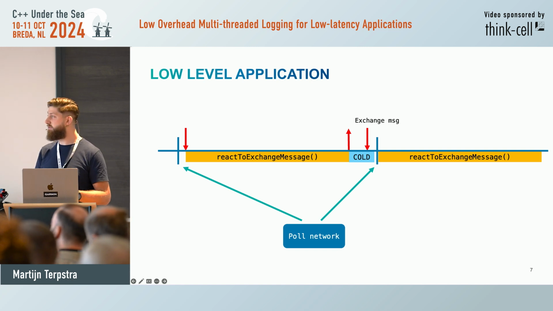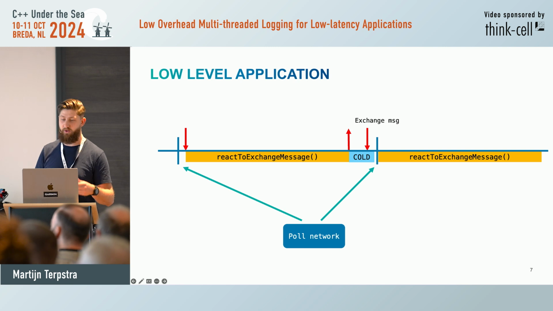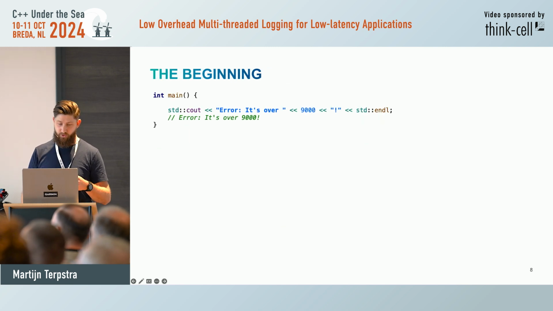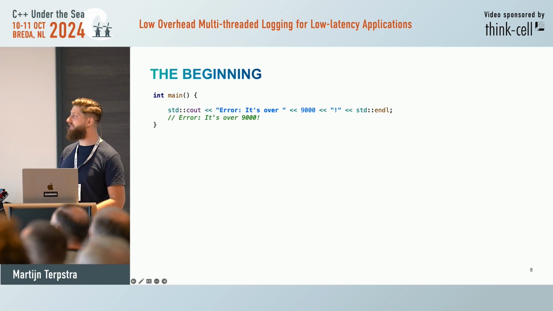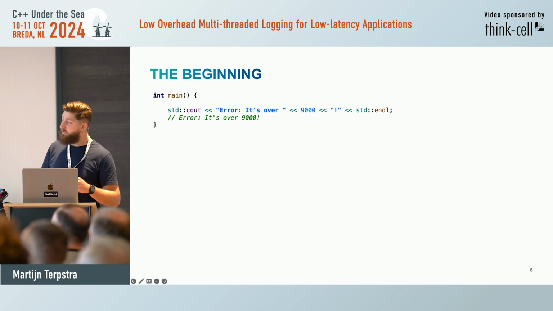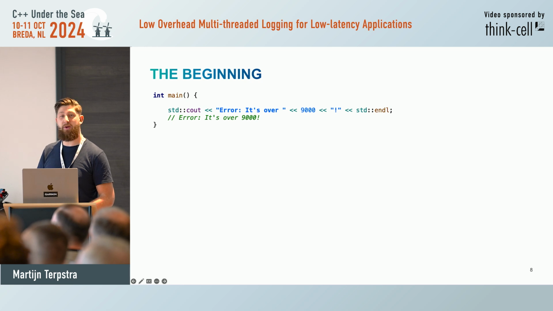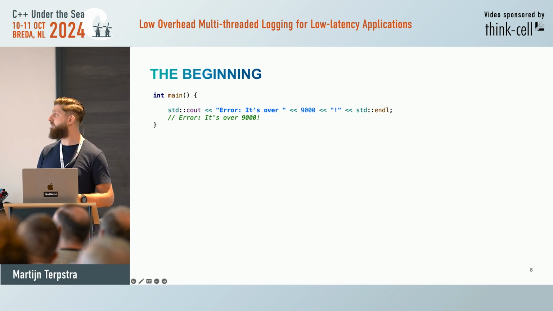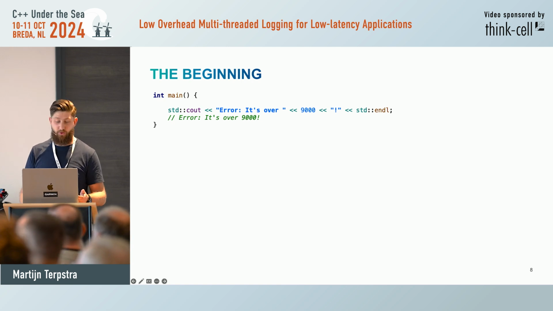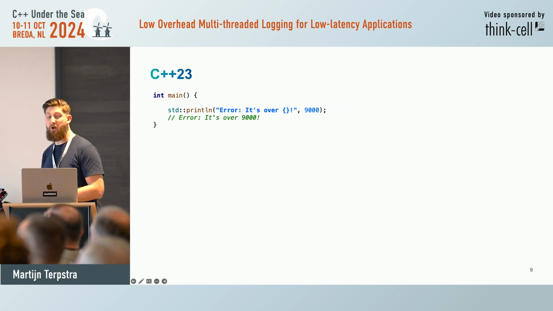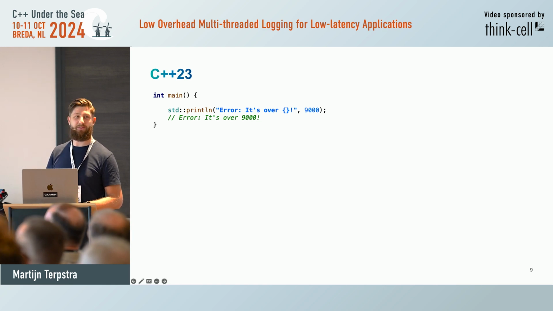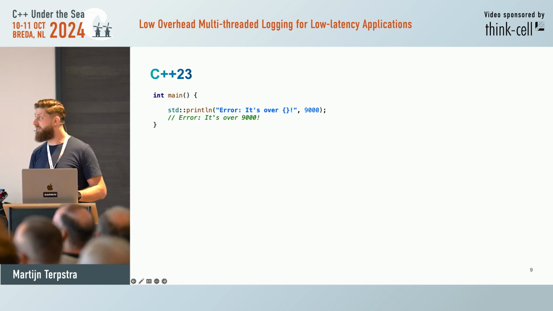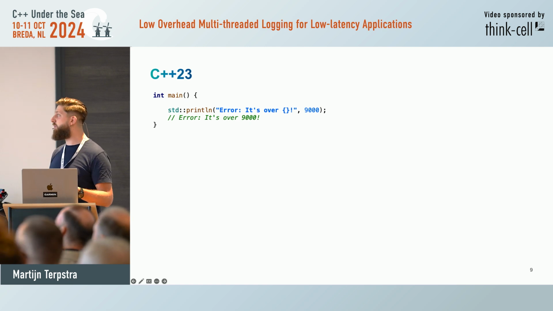So with this in mind, let's start making a logging framework from scratch. So who has not written something like this before? We all have, right? So this is a start, but a really bad start, because cout is slow and really old. Can we make this more modern? Of course. Now, who has written something like this? Nice, a few people. Yes, this is very new, but very nice, right? Much more readable.